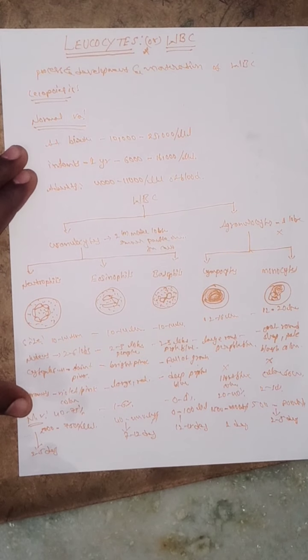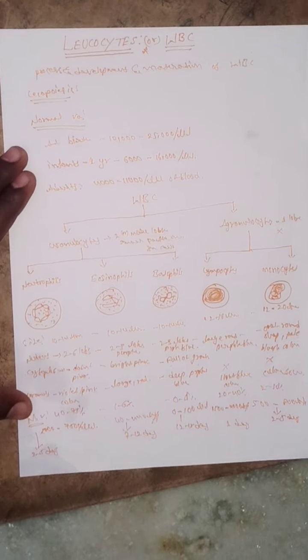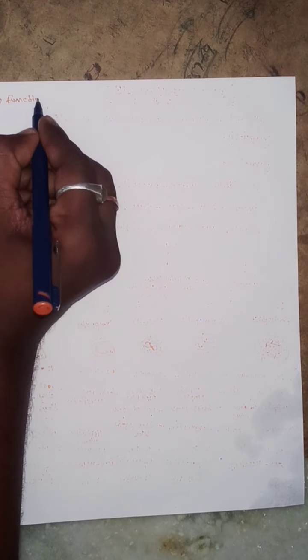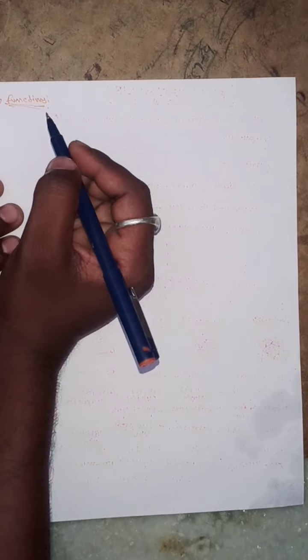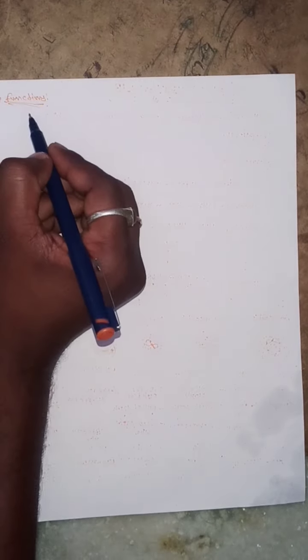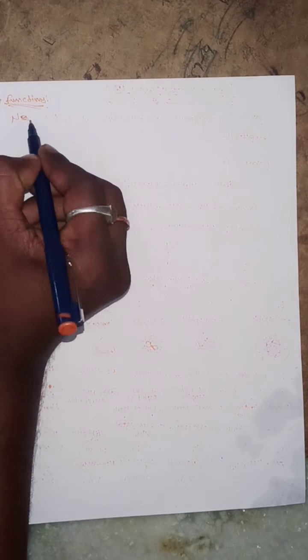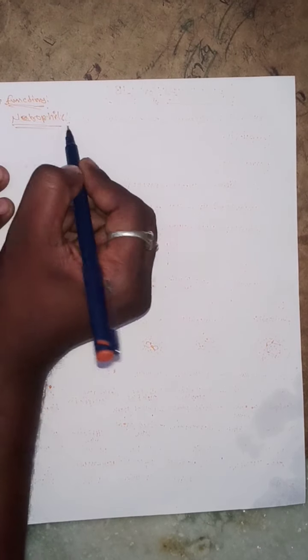The next one, what are the functions of the WBC? First one, neutrophils. What is the neutrophil function?